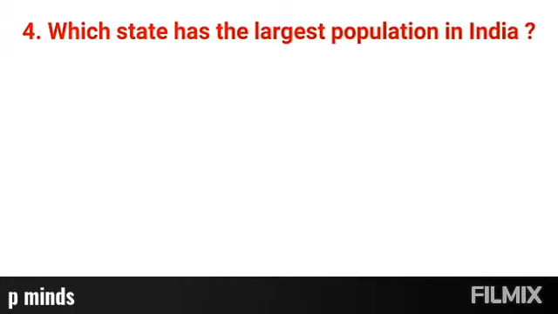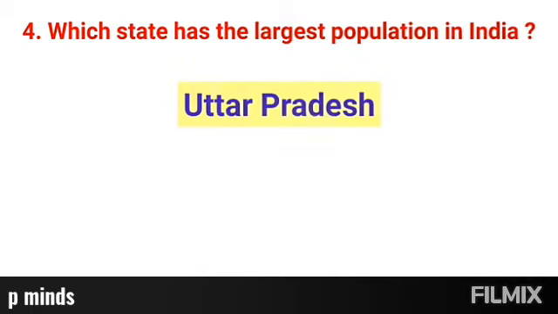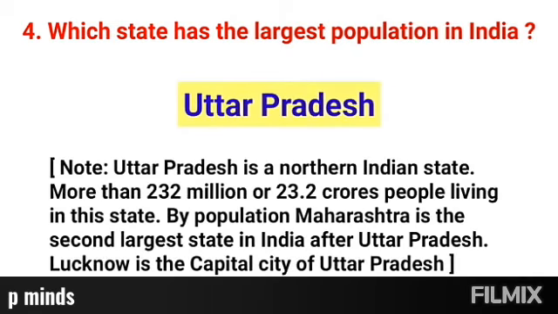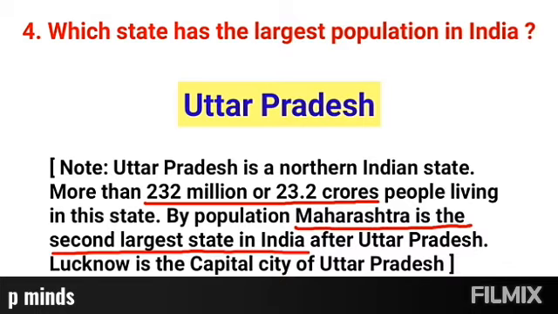Question number 4. Which state has the largest population in India? Right answer, Uttar Pradesh. It's very important. Uttar Pradesh is a northern Indian state. More than 232 million or 23.2 crore people live in this state. By population, Maharashtra is the second largest state in India after Uttar Pradesh. Lucknow is the capital city of Uttar Pradesh.